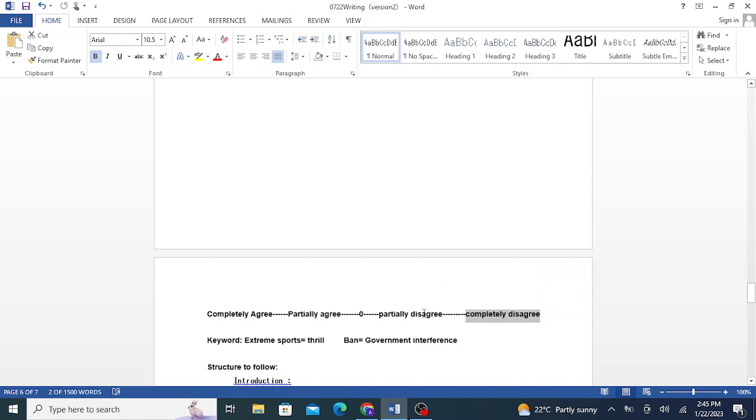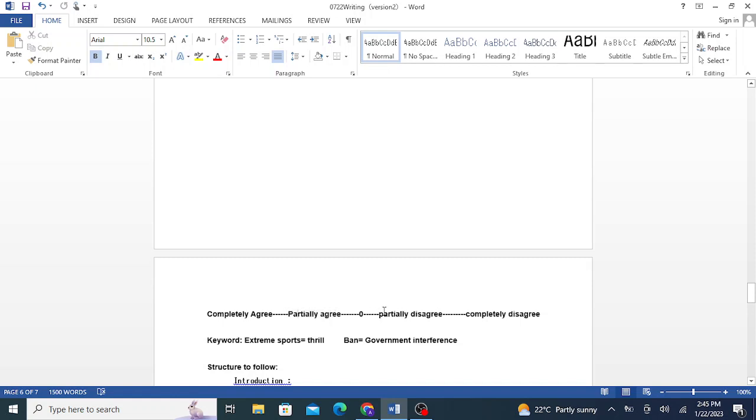If there are no resources, it's going to take a toll on the revenue of the government and the tourism, etc. So you want to ban it, but you can allow it in only a few cases. That means you partially disagree with it or you partially agree with it. Okay, so this would show your inclination.